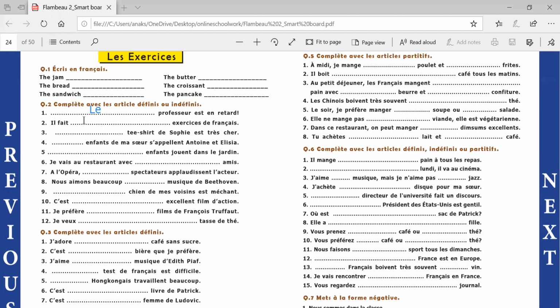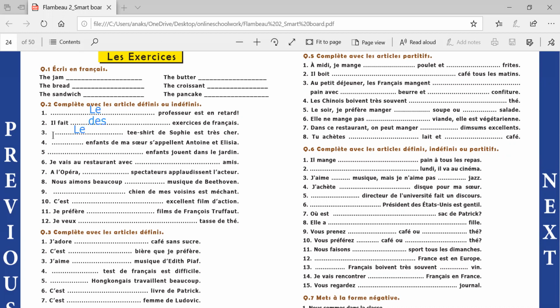Now we might write some French exercises. We do not know how many exercises he is doing. So il fait, he is doing some French exercises. Again, the starting of the sentence in part 3, the t-shirt of Sophie is very expensive. So le t-shirt. Dash enfant de ma mère, de ma sœur s'appelle Antoine et Alicia.